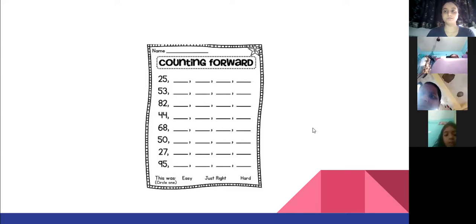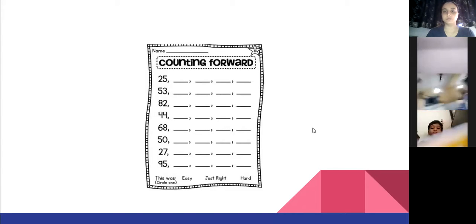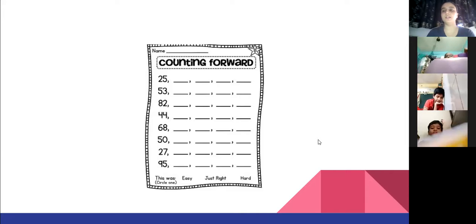Okay, so now I want Ansh to give me the answer. Ansh, what is the answer that you got? Yes, what did you get after 53? 53, count forward. 54. Yes. Next number. You have to find out 4 numbers.